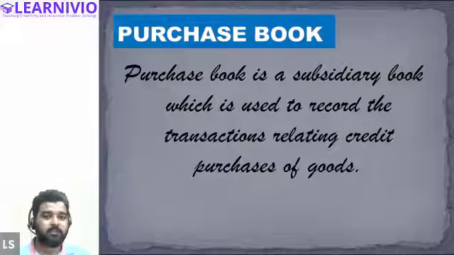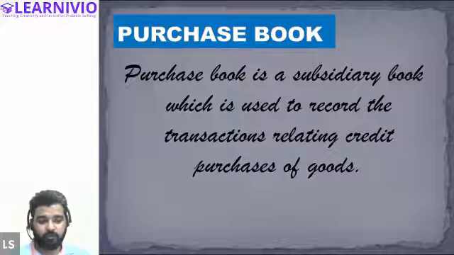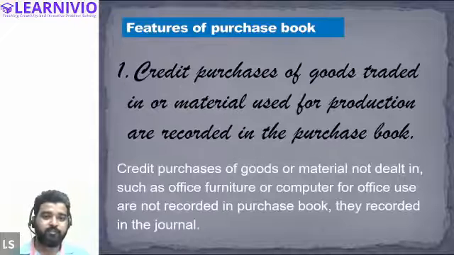If we are purchasing machinery, furniture, or any kind of asset, that will not be recorded in the purchase book. Purchase book is dedicated to the purchase of goods on credit only, and it will not deal in any other kind of transaction. All right, now there are a few features of purchase book.